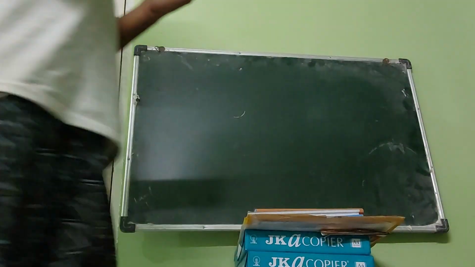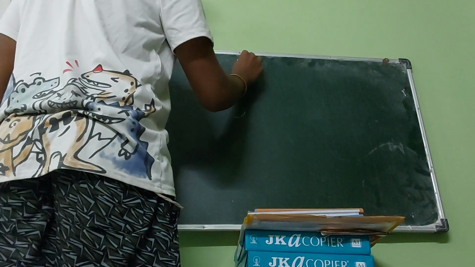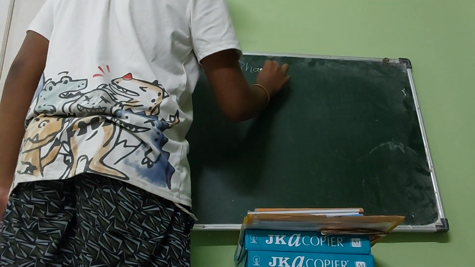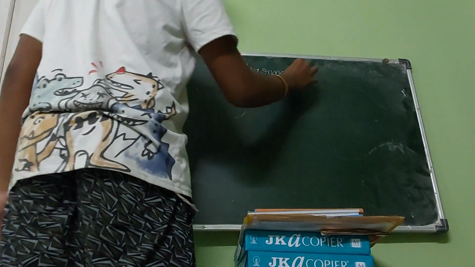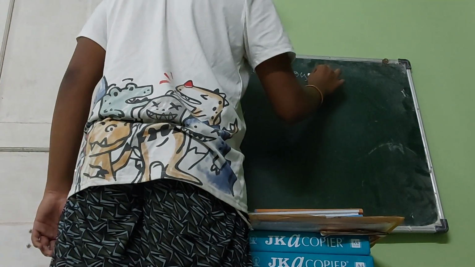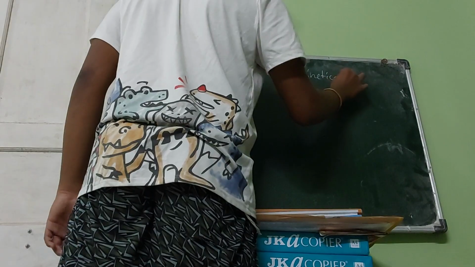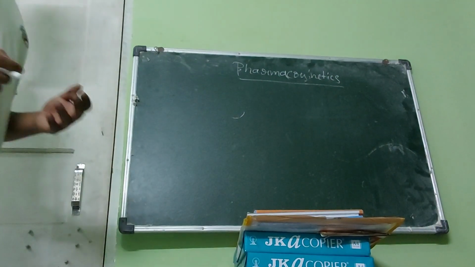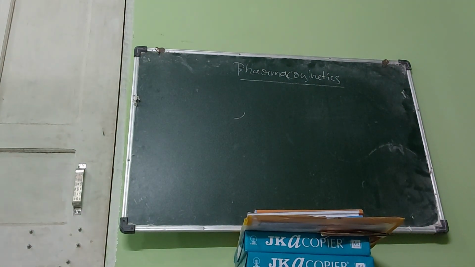So if we want to understand what pharmacokinetics is, now we need to understand the term pharmacokinetics.